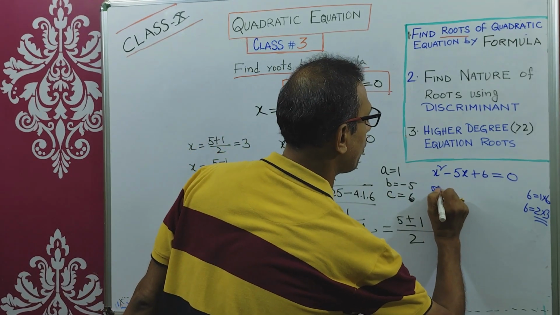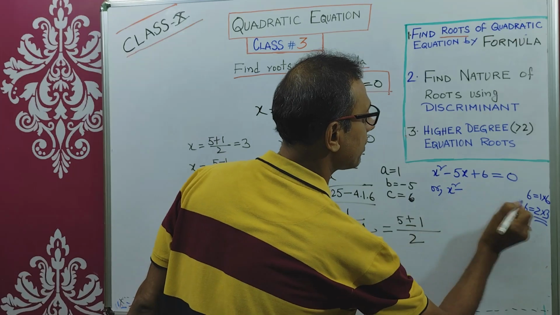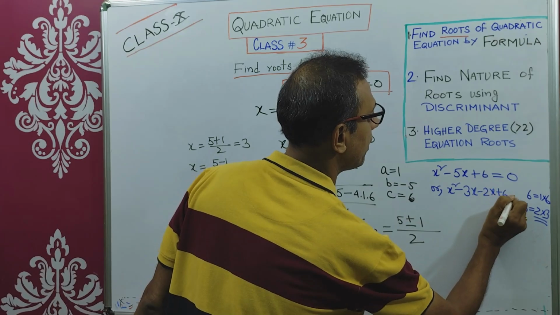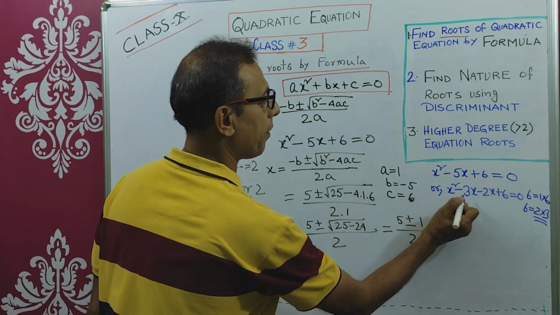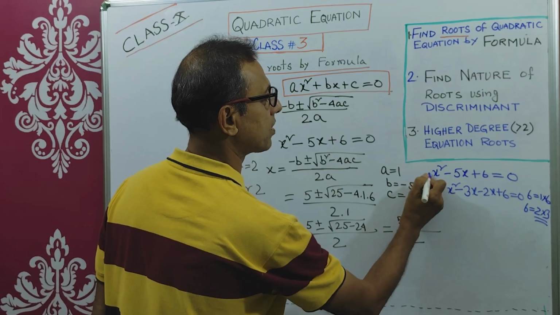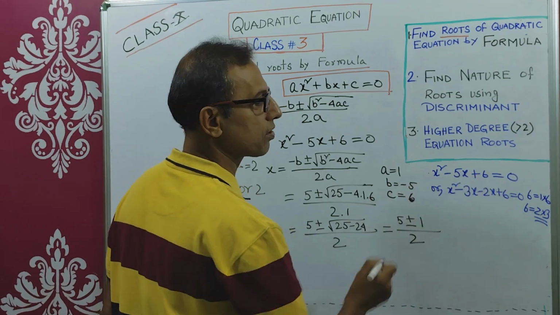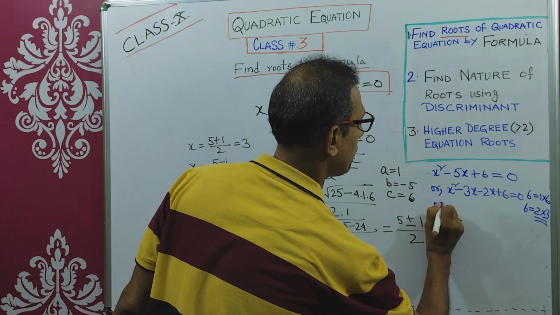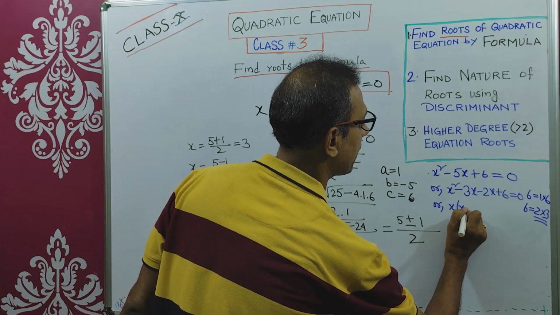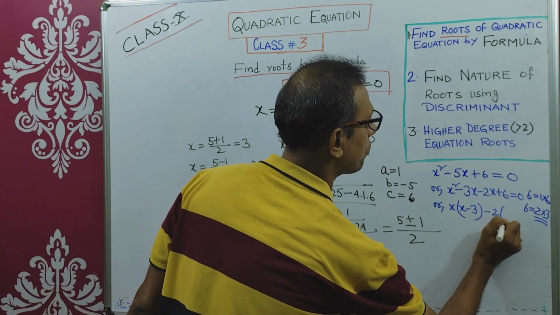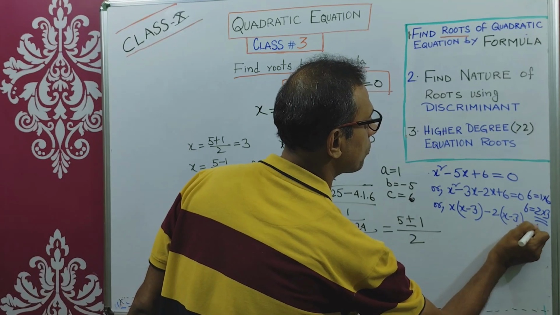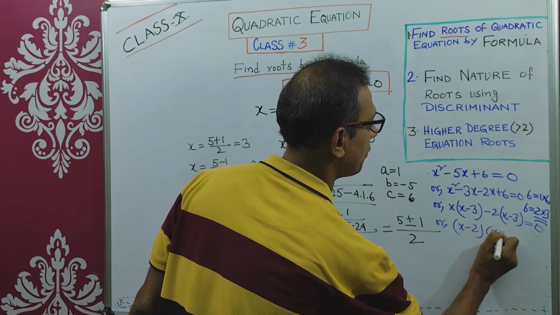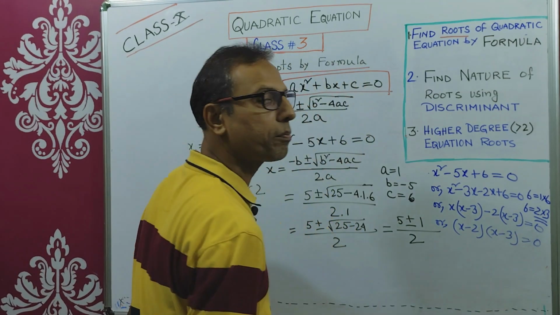So it will be x square minus 3x minus 2x plus 6 equals 0. Minus 3 into minus 2 means 6, which is the multiplication of the values of a and c. And minus 3x minus 2x means minus 5x, right? Now you take common: x into x minus 3 minus 2 into x minus 3 equals 0, or x minus 2 into x minus 3 equals 0. So your factorization part is over.